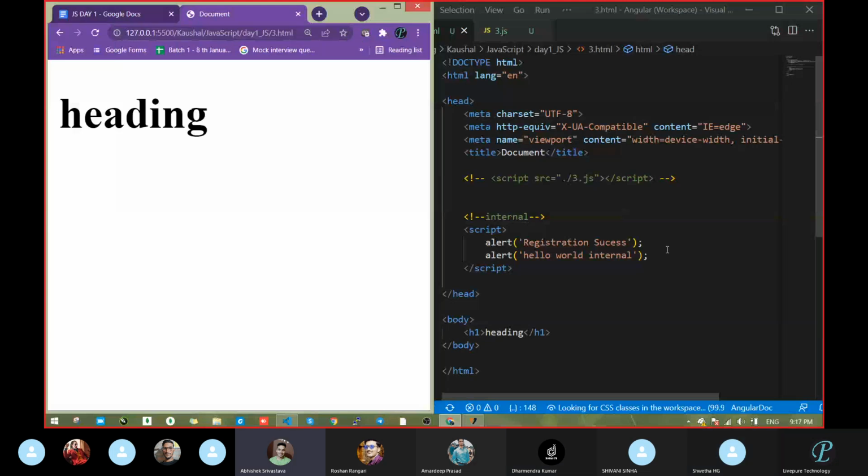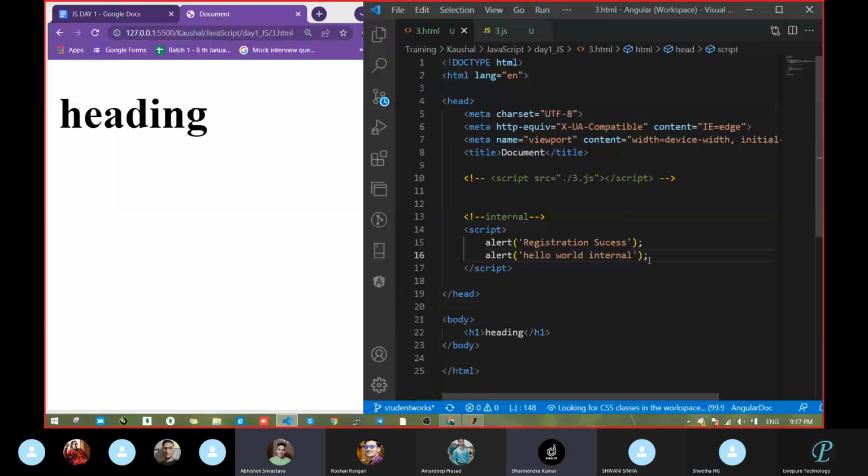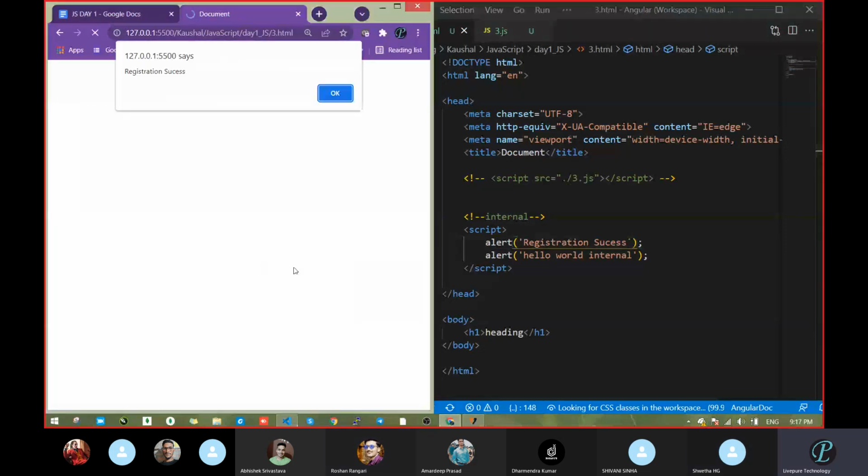Sir, I think alphabet matters. What alphabet? Hello world, again telling this H alphabet? H is first and R is second. Now H is second and R became first. Now hello world is coming second, and registration is coming first. Now see, who came first? Registration success. Correct? A, B, C, D, H is first. Now hello world is coming second.